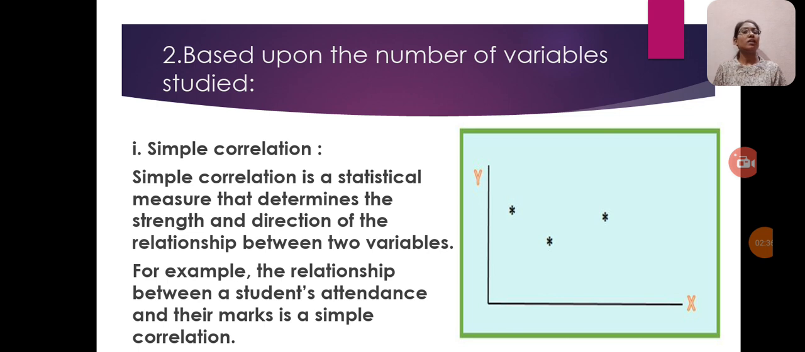And the second one is based upon the number of variables studied. In this, simple correlation. Simple correlation is a statistical measure that determines the strength and direction of the relationship between two variables. For example, the relationship between students' attendance and their marks is a simple correlation. In the picture, we can see the graph of simple correlation.